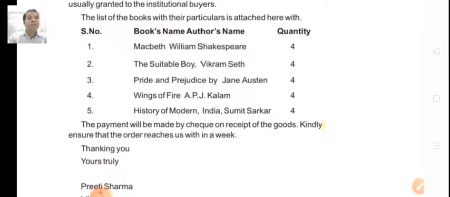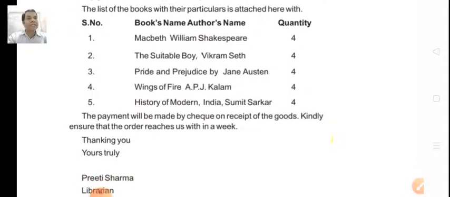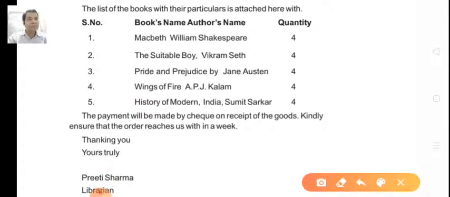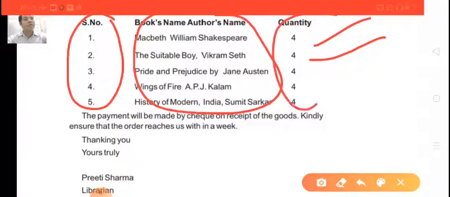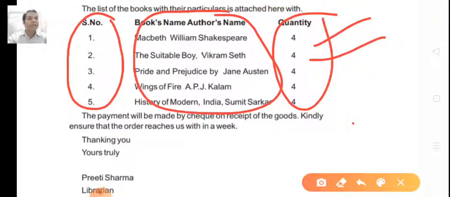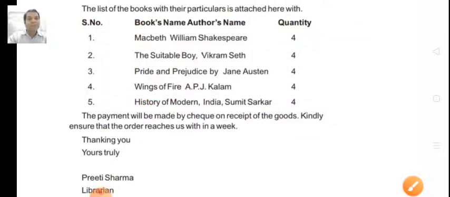The list of the books with their particulars is attached herewith. Macbeth, William Shakespeare, quantity 4. The Suitable Boy, Vikram Seth, 4. So you must mention serial number, books and author's name, and quantity. These things are very important, which you must mention. Whether it is the order of books or order of any item, you must mention all these things. At least 4 items to be ordered.